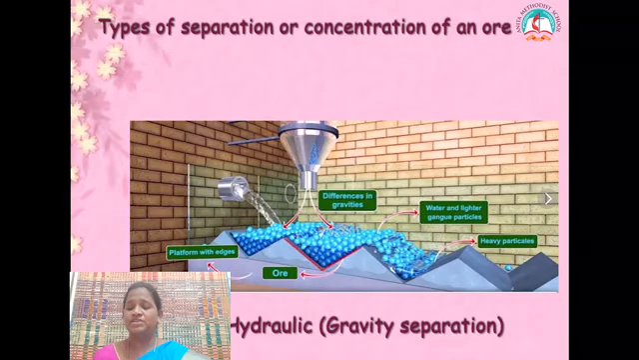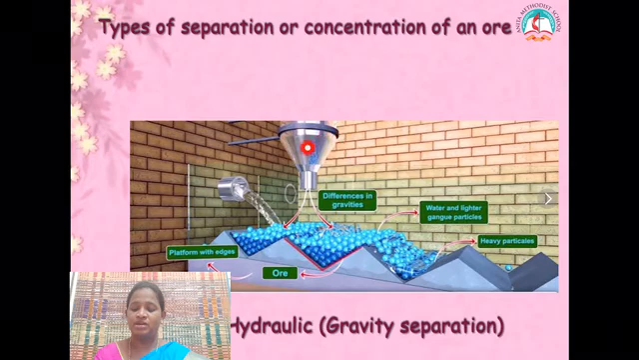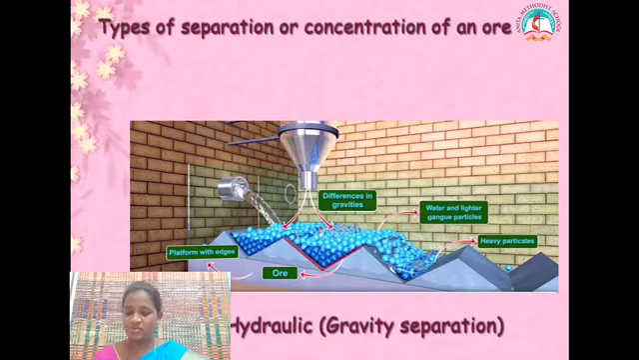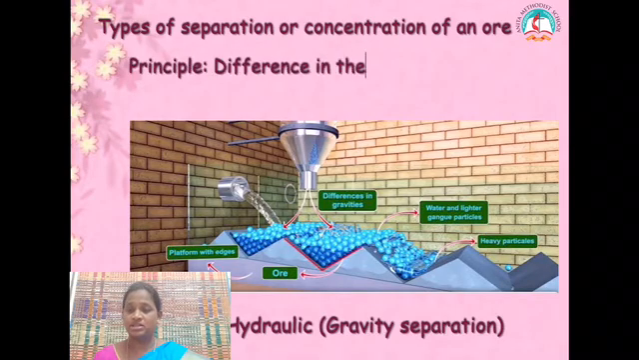There are different types of separation or concentration of an ore. The first one is hydraulic or gravity separation. Here, this is the place where the ore is inserted, and in one place water will be coming out. The dense ore will settle at the bottom, and the lighter impurities will be carried away. So this is called hydraulic separation.